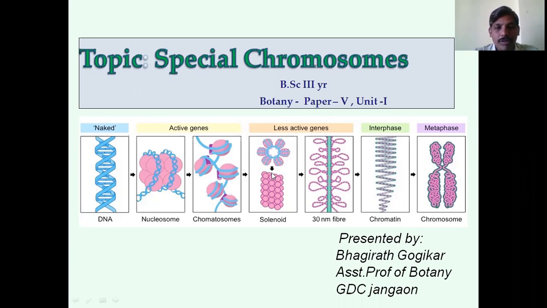These solenoid structures undergo a supercoiling process. It makes a 300 nanometer chromatin fiber. This highly condensed chromatin fiber undergoes supercoiling and is highly folded, making a metaphase chromosome. In this fashion, we can observe the DNA molecule is highly condensed and organized in the metaphase chromosome during the cell division process.